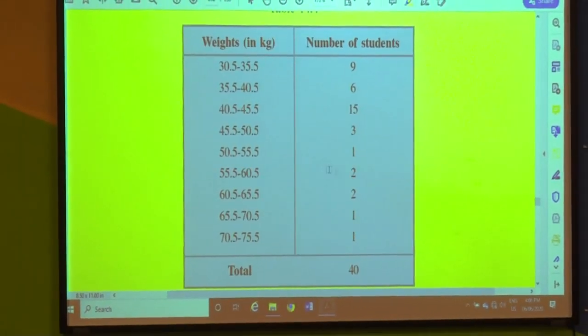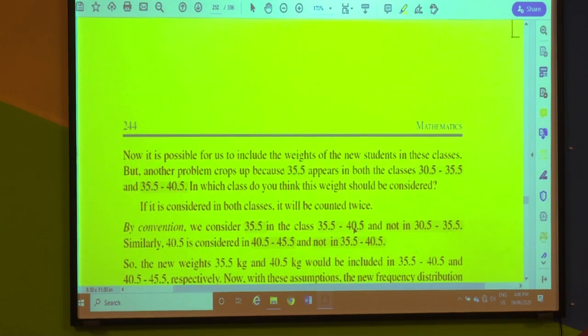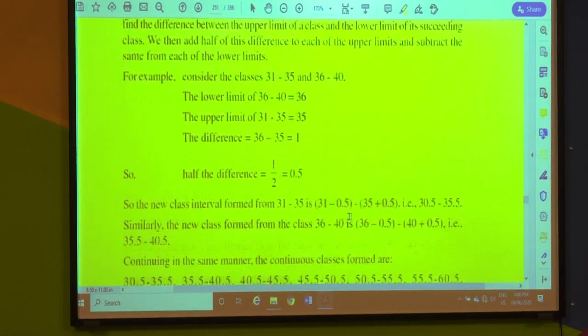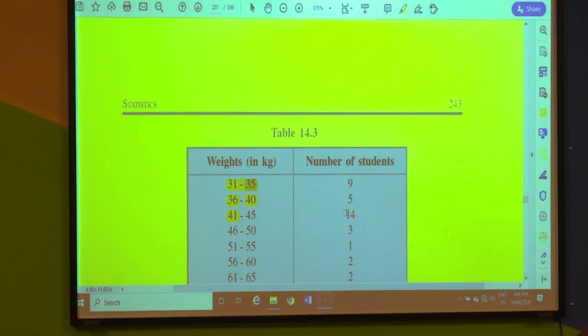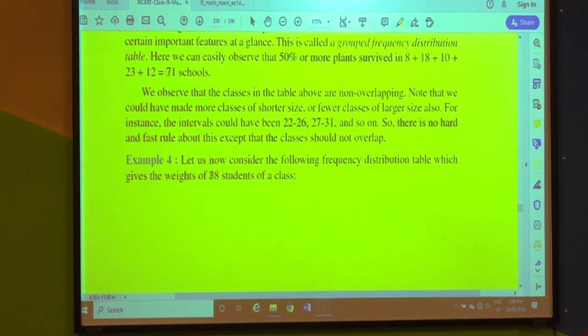It is the weights in kg and the number of students. The class intervals are given and the frequency, that is the number of students, is given here. If you can remember, originally they had said the weights of 38 students.